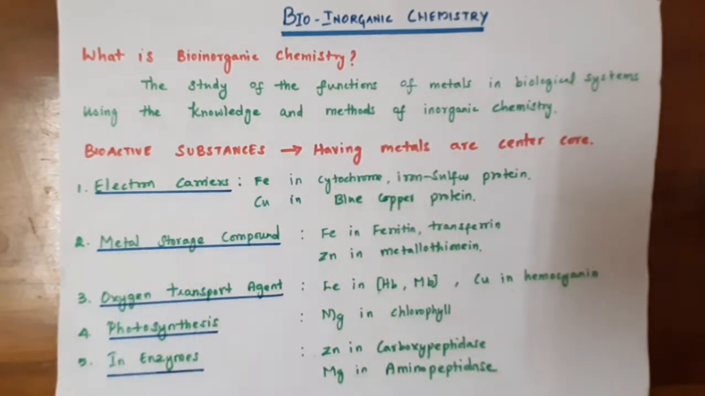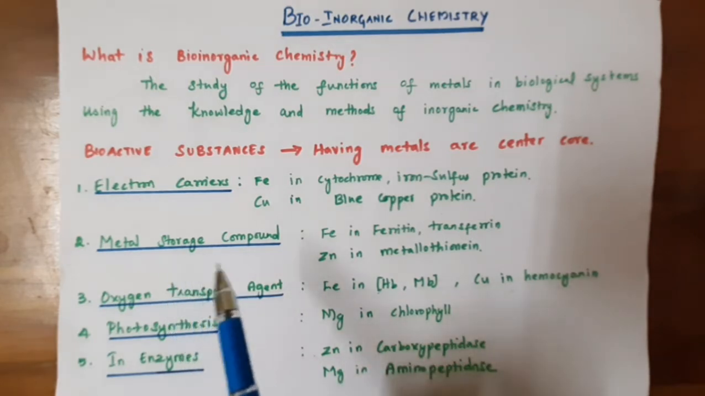So in bioinorganic chemistry, you see that a lot of bioactive materials are present. If you take any bioactive material, it contains some metals. So the metals act as a central core in the bioactive substance. Let's see some of the examples.